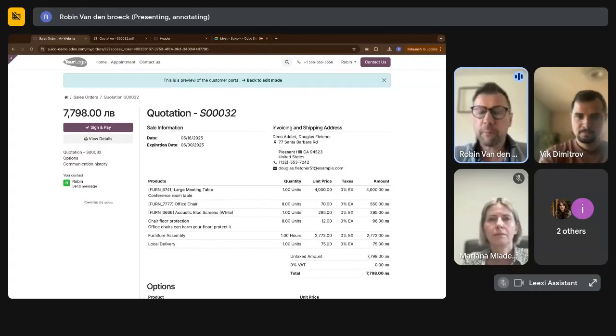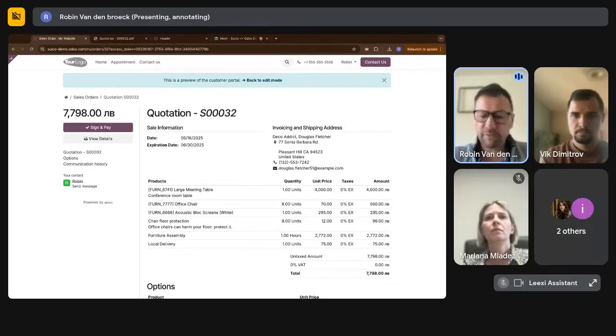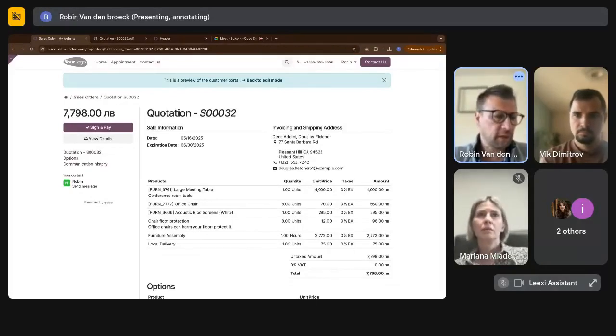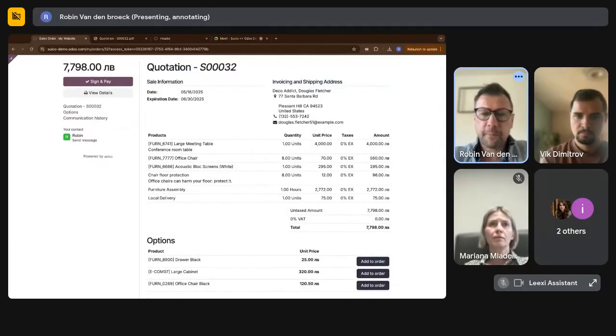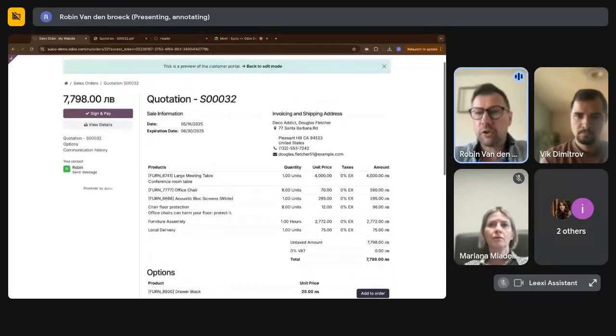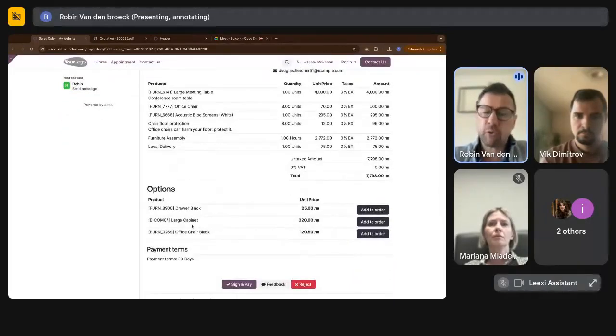So by default, customers don't have portal view, except for when they receive an email with a quotation, then they see this one page. But you can also give your customers portal view so they can see their own invoices, their own quotations, even tasks, documents, etc. Now, from here, the customer can sign and optionally pay the order. And they can even order extra options if you enable this.